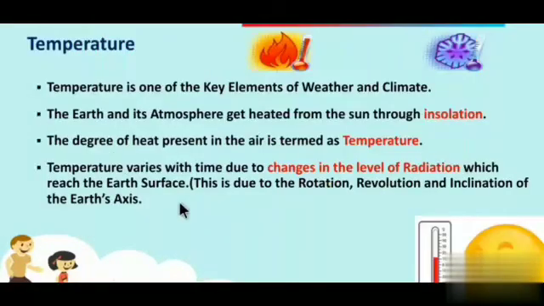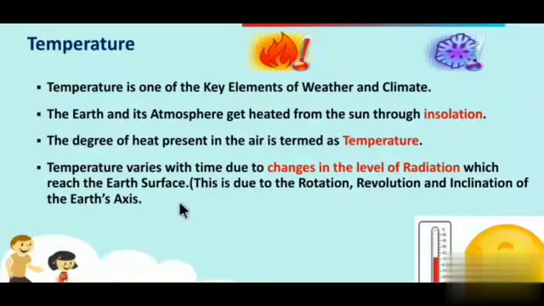Today, we are going to see only about temperature. Temperature is one of the key elements of the weather and climate, right? The earth and its atmosphere get heated from the sun through insolation. Insolation means radiation of the sun. The degree of heat present in the air is termed temperature. Very simple.